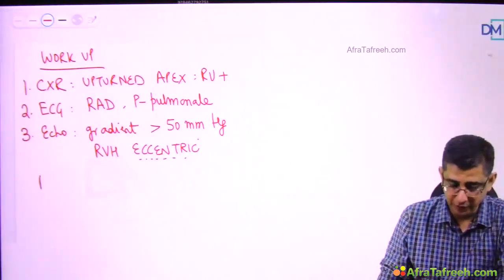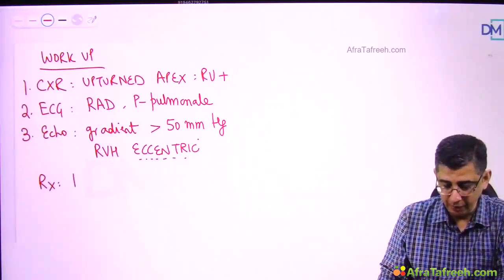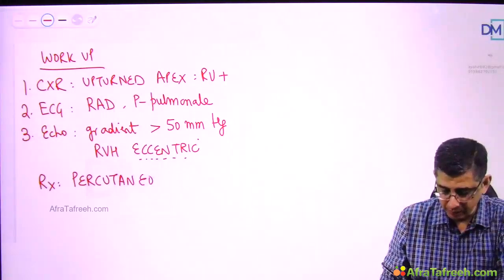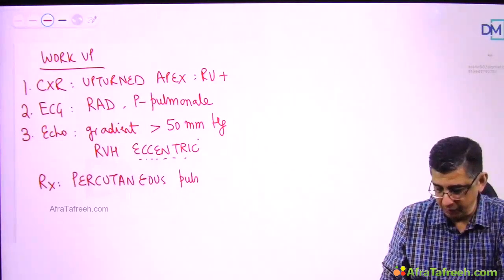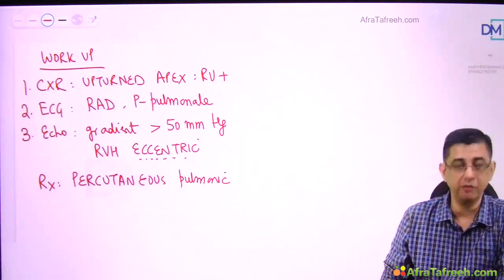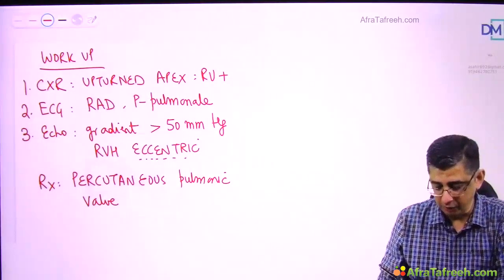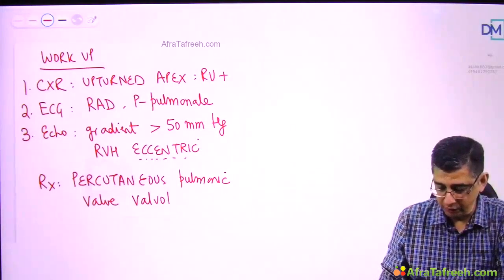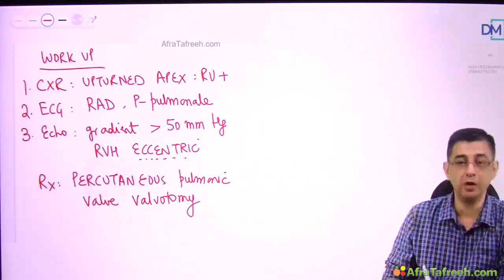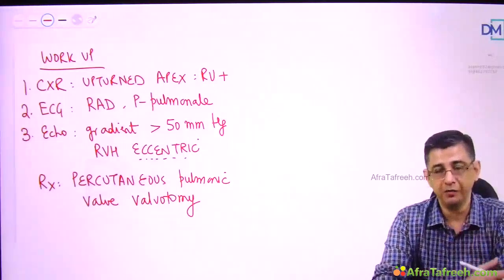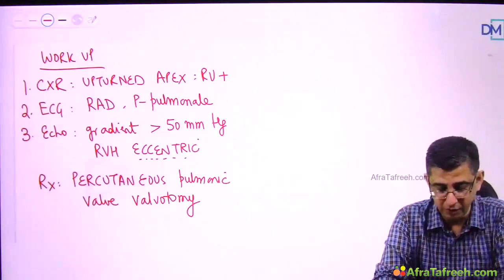And for treatment of these patients, the primary course of treatment would be to go ahead with a percutaneous pulmonic valvotomy, like we do a mitral valve valvotomy. Similarly, a percutaneous pulmonic valve valvotomy can be done. That will ease off the pressure gradient and improve the pulmonary blood flow. So therefore, the symptoms of forward flow deficiency in the form of exercise intolerance of the patient can significantly be reduced.